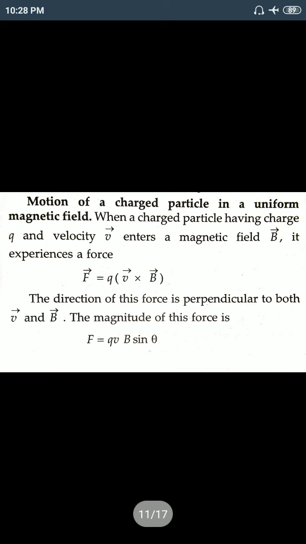Next, the motion of a charged particle in a uniform magnetic field.